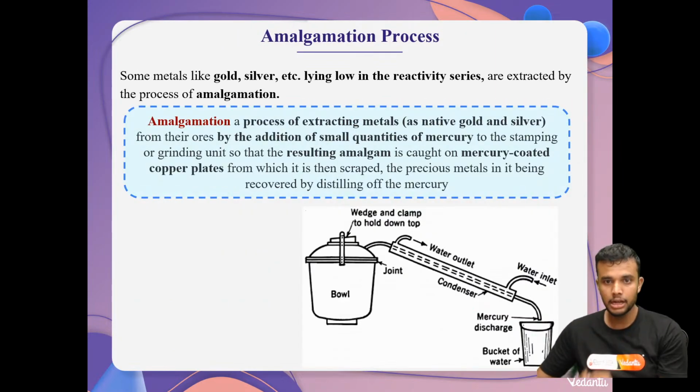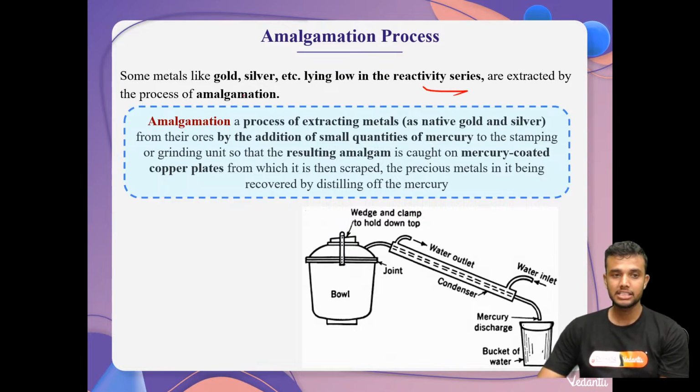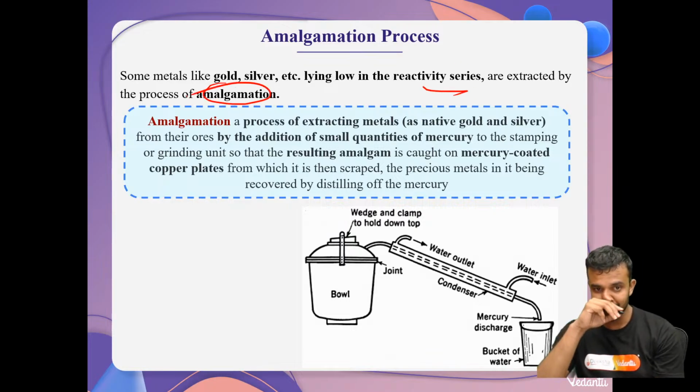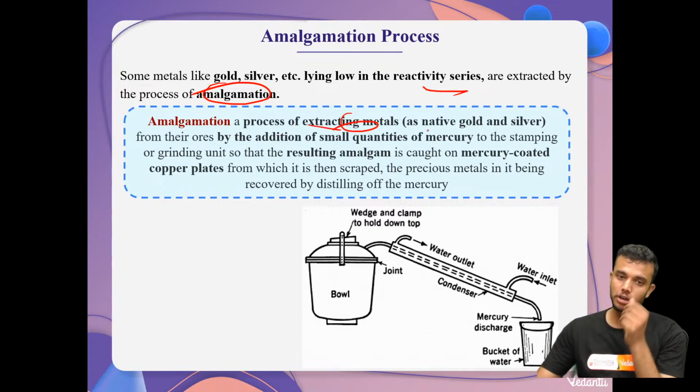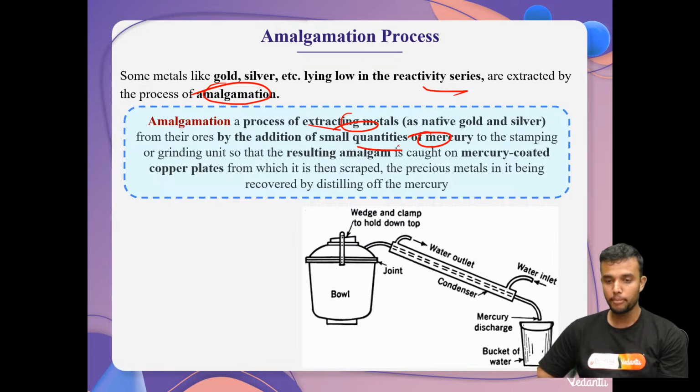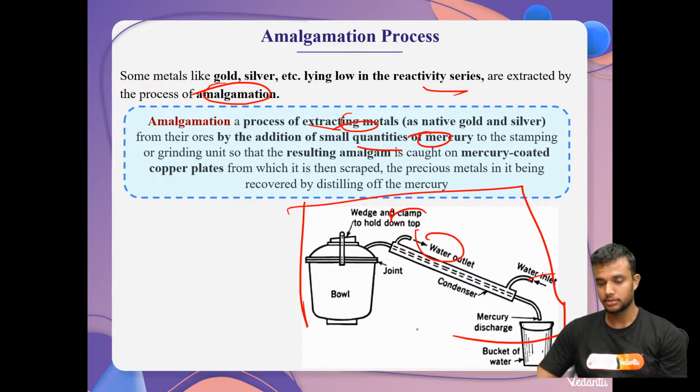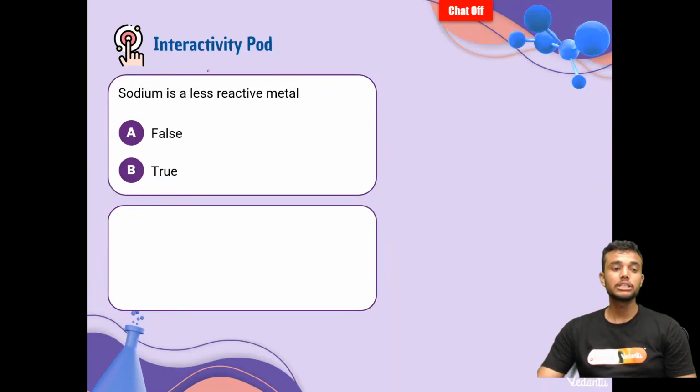Also, gold and silver, which are low in the reactivity series, are extracted by the process of amalgamation. Amalgamation is the process of extracting metals from their ores by adding a small quantity of mercury. Here we add a small quantity of mercury, with a water outlet and water inlet. This is a schematic representation of the extraction process, the amalgamation process. Very simple.